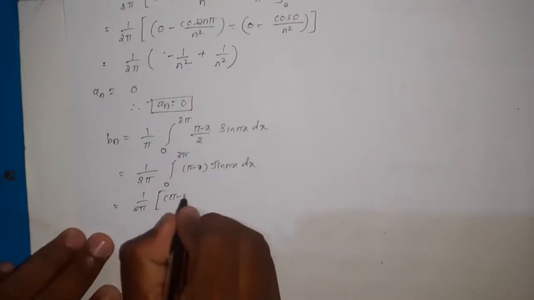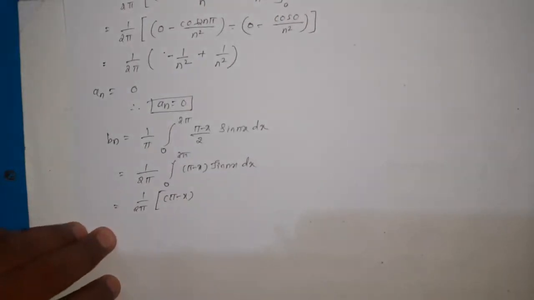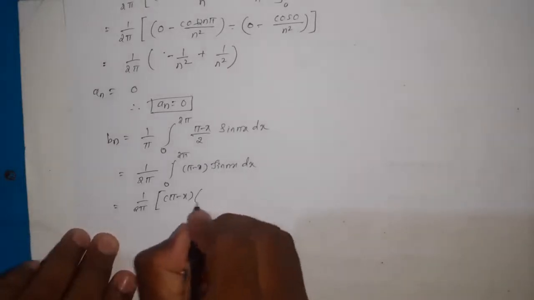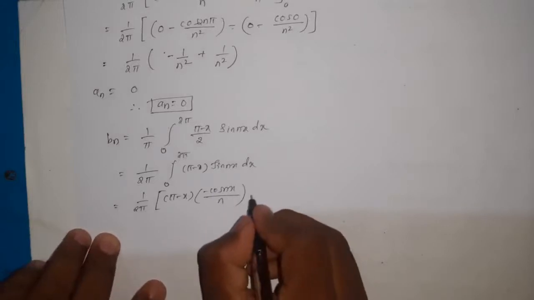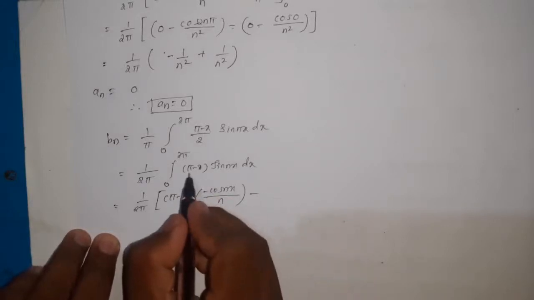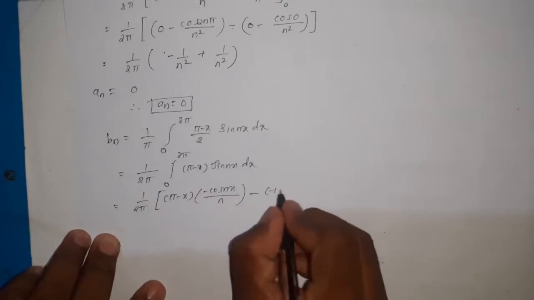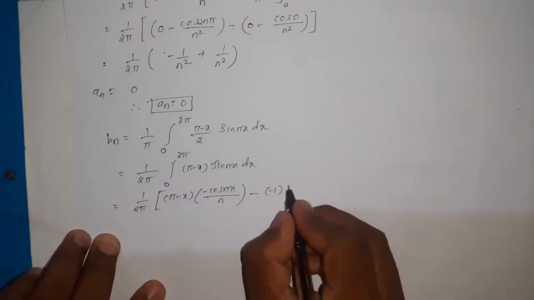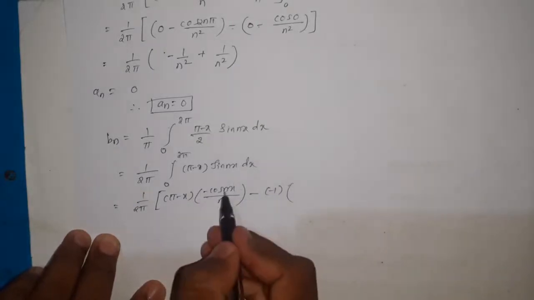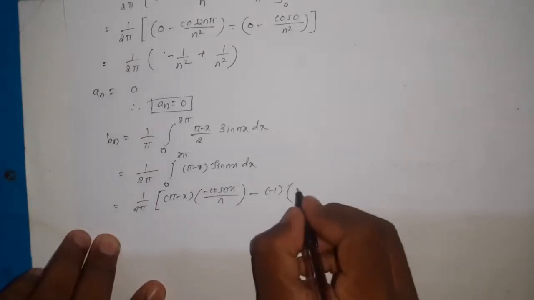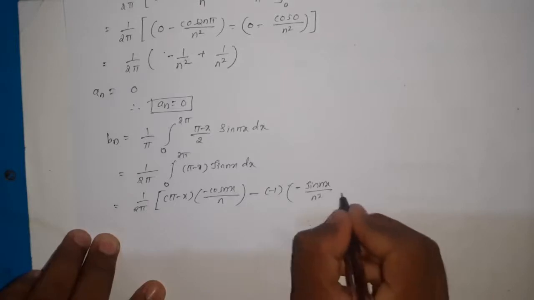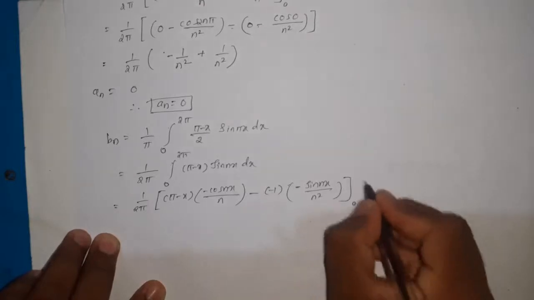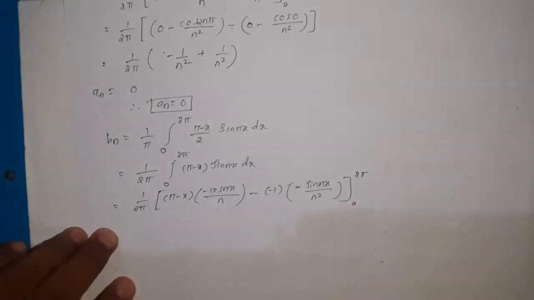Now the first function π − x stays as it is, and the integration of sin nx is −cos nx divided by n. So minus cos nx by n, minus the differentiation of π − x, which is −1, and the integration of cos is sine, that is −sin nx divided by n², from 0 to 2π.